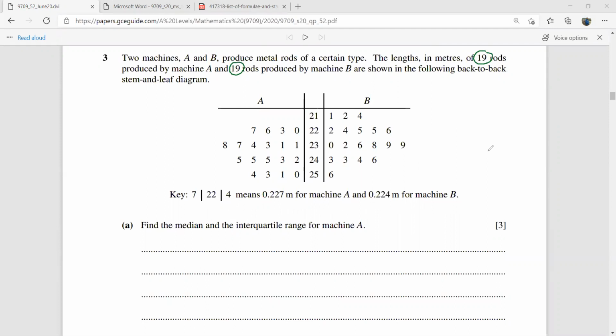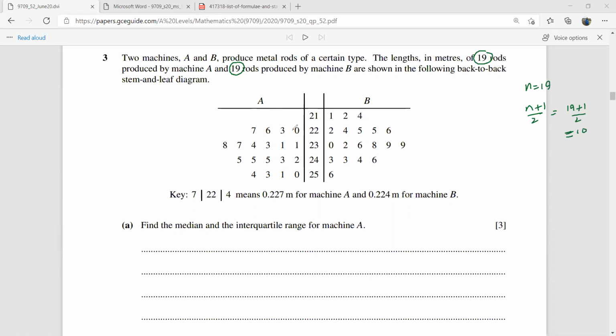Now, when you have to find this median, remember this is just like ungrouped data, the raw data we have. So for the median, you have your n as 19. You find n plus 1 over 2, that is 19 plus 1 over 2, that is going to be 10. So that means the median is going to be the 10th observation.